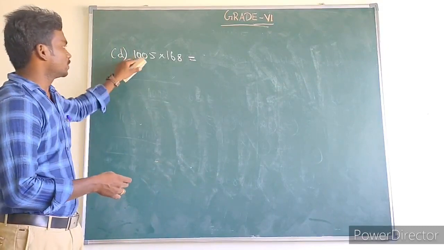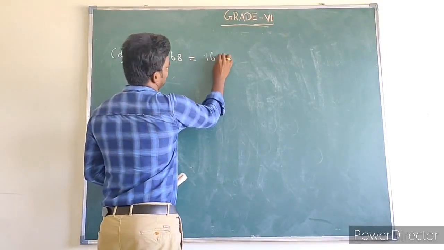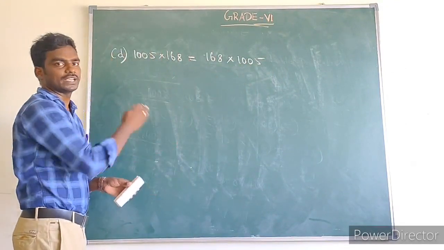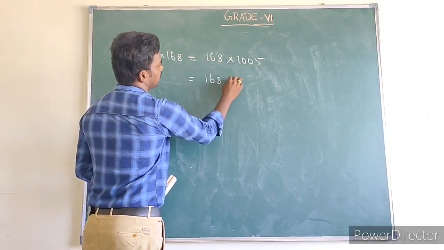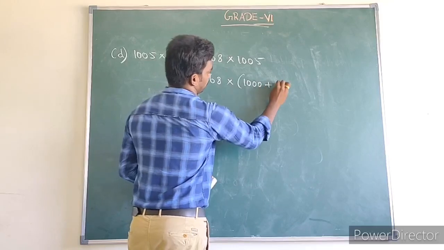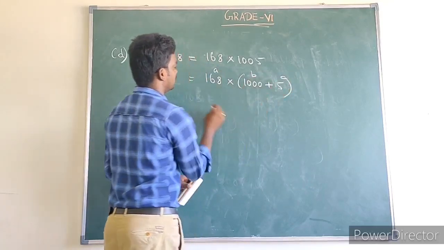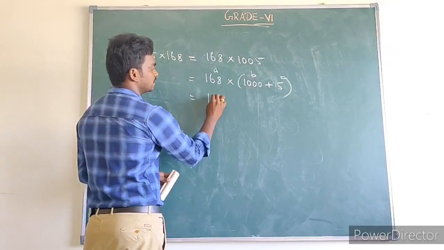Next, question: 1005 into 168. We can write 168 into 1005. By using the commutative property, we can interchange the numbers. We can write 1005 as 1000 plus 5. This is in the form of A into B plus C. A into B plus C means A into B plus A into C by using the distributive property.